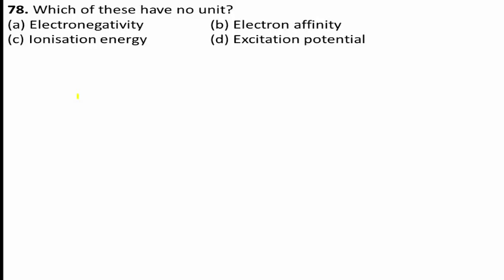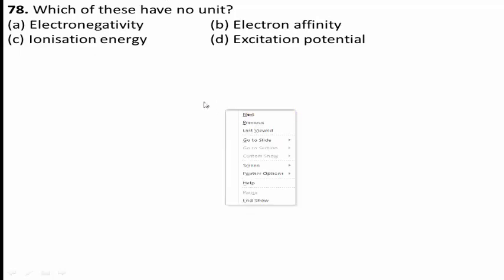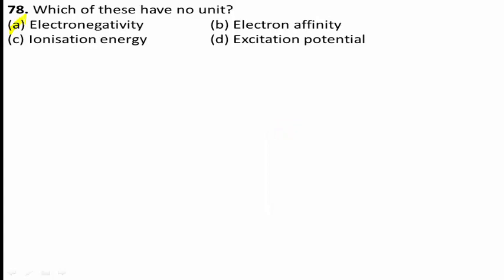Electronegativity is the tendency of an atom to attract the electrons to itself when combined in a compound, as defined by Pauling. Electronegativity is a relative form, so it does not have any unit, while electron affinity and ionization energy are expressed in kilojoule per mole and electron volt per atom respectively. Therefore, the correct answer for this question is option A, electronegativity. Electronegativity is the answer.